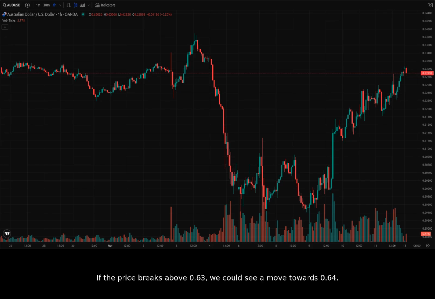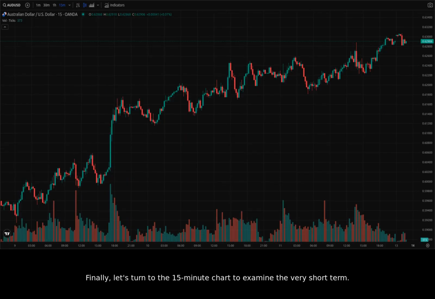If the price breaks above 0.63, we could see a move towards 0.64. If the price breaks down below 0.62, we would have to expect prices to fall even further. Finally, let's turn to the 15-minute chart to examine the very short term. The 15-minute chart helps identify potential entry and exit points.